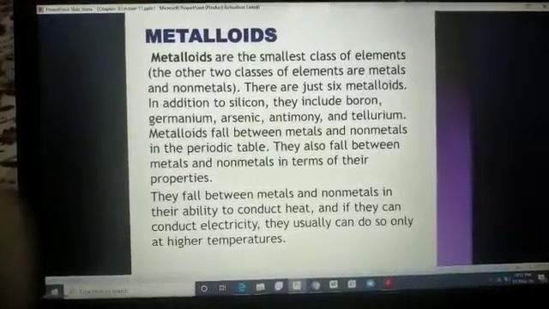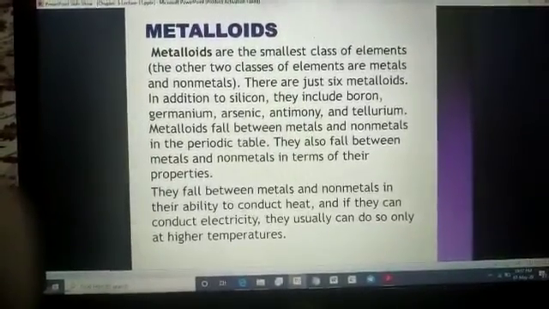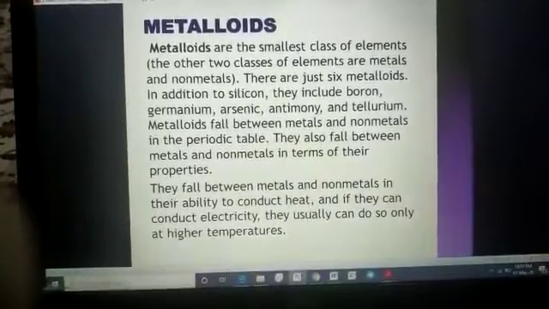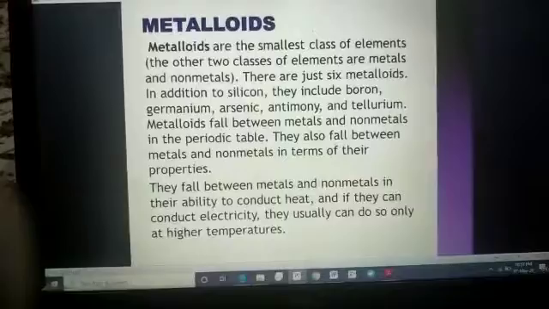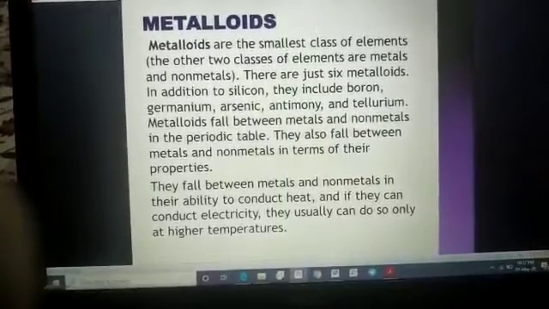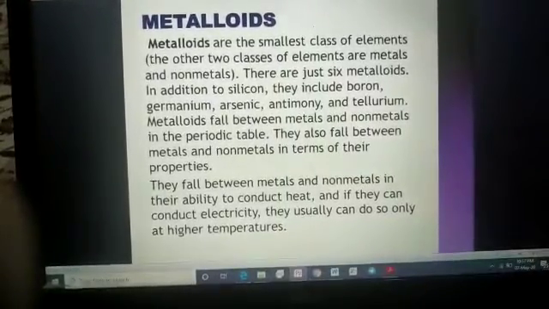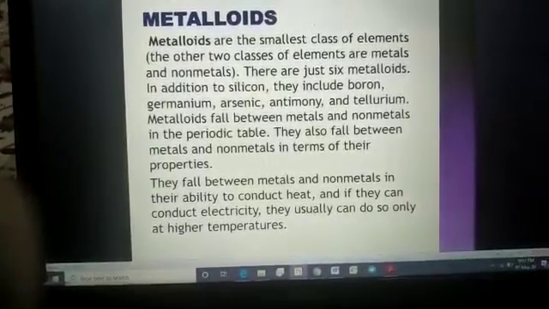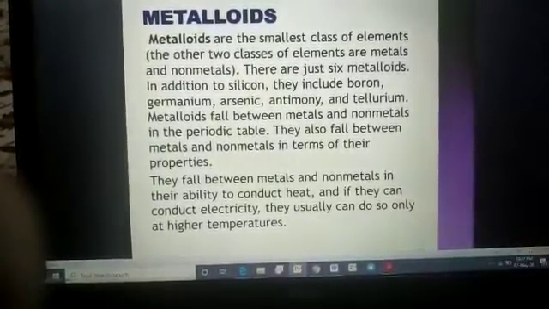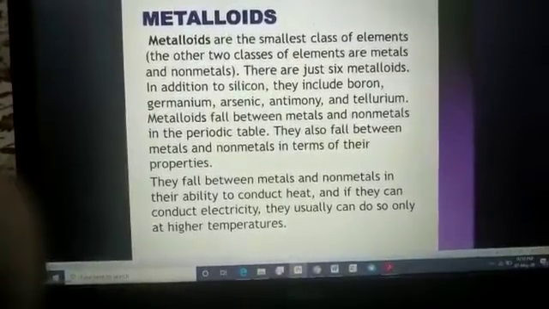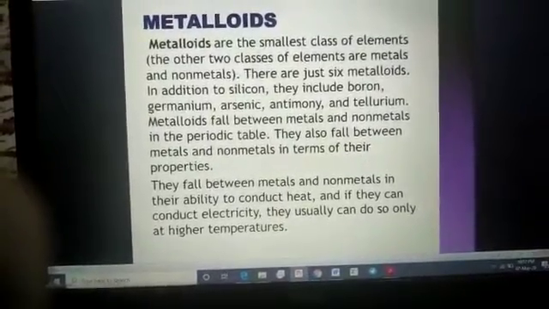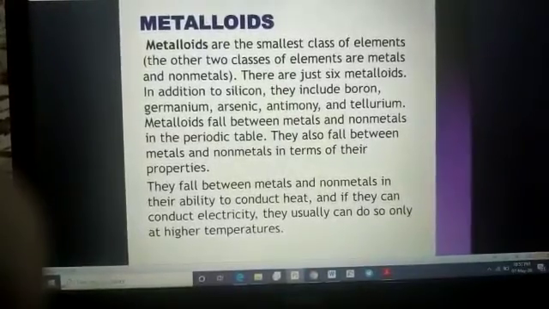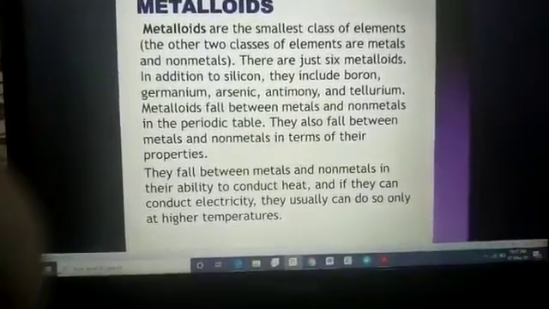As we have discussed metals as well as non-metals very broadly, now there is a next category of elements lying in the periodic table. It is a very small category including only 6 elements. These 6 elements are known as metalloids. Why? Because the properties of these elements lie in between the metals as well as non-metals.